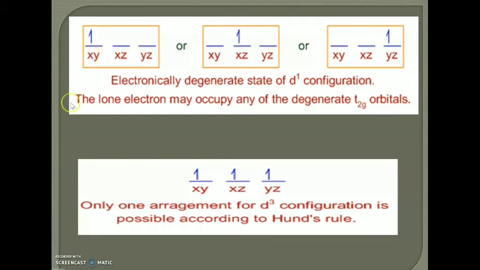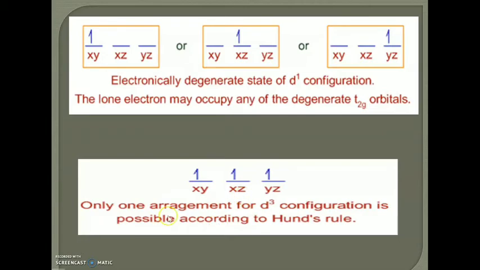Sometimes it occupies the dxy orbital, or xz or yz. This system is said to be electronically degenerate, a non-linear system, that is, an asymmetric distribution. Here the electron is asymmetrically distributed in the 3 orbitals.